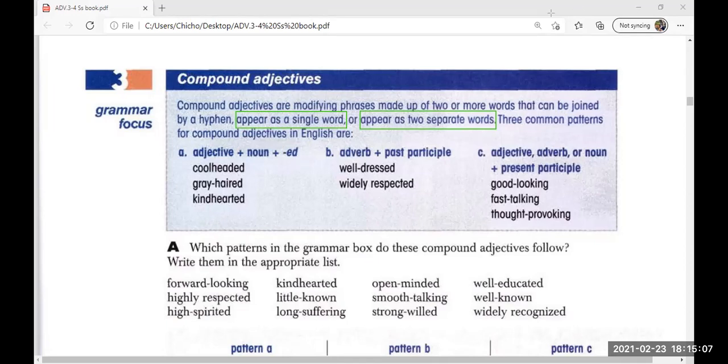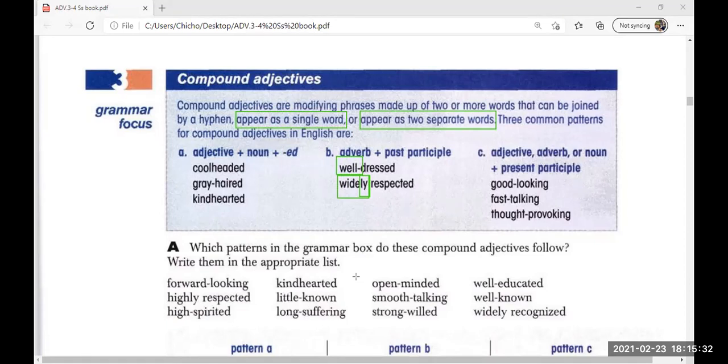No. When the adverb finishes in ly, we don't need a hyphen. Cuando el adverbio termina en ly, no necesitamos un guión. Pero cuando el adverbio no termina en ly, sí necesitamos un guión. ¿Ok? Esa era la regla que vimos anteriormente.